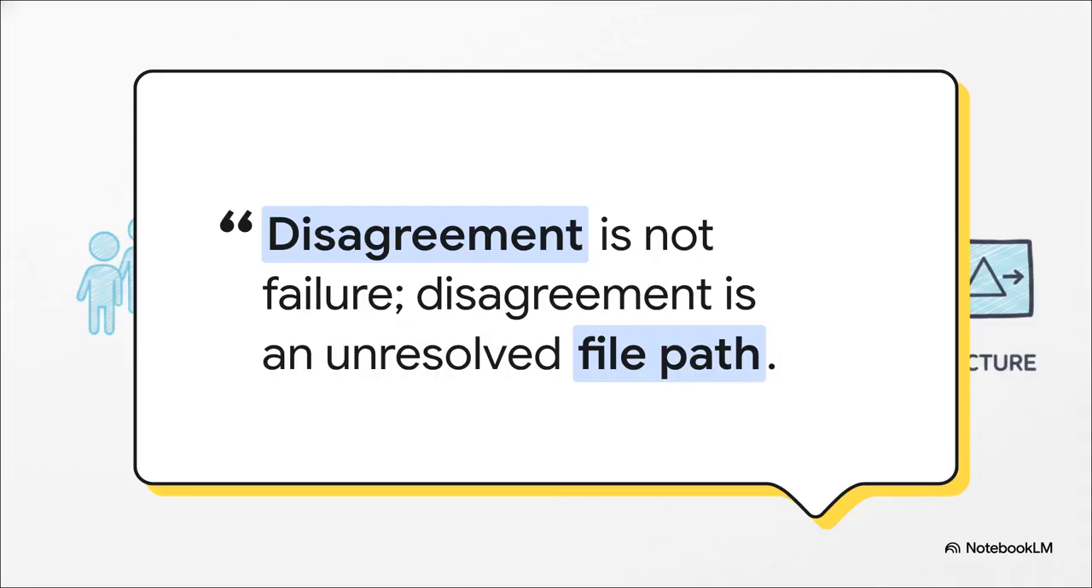I want to start right out of the gate with a quote from the source material that just absolutely blew my mind. Disagreement is not failure. Disagreement is an unresolved file path. I mean, think about how completely that flips our normal view of conflict on its head. Usually, we see a disagreement as a roadblock, right? A social failure or just annoying adversarial noise. But OMI literally treats it as missing code. It's just an unfinished compiler error that's sitting there, waiting to be fixed.